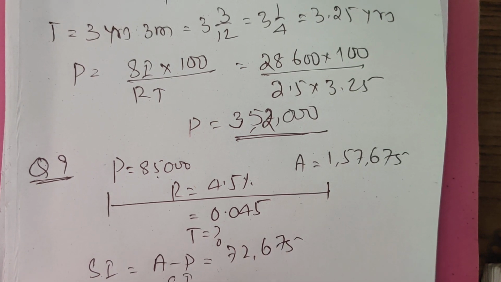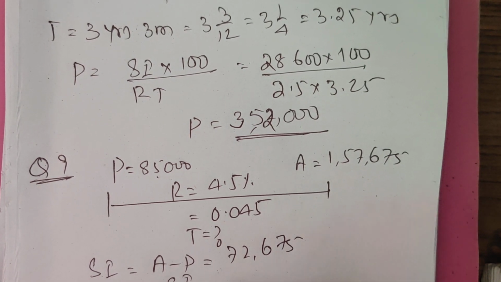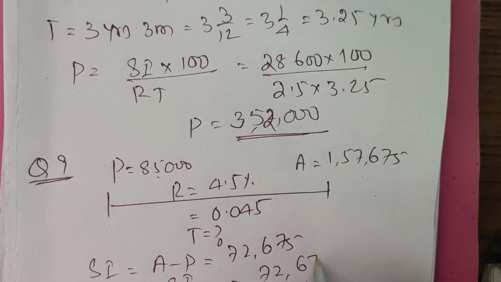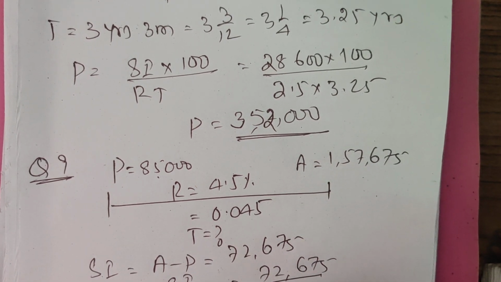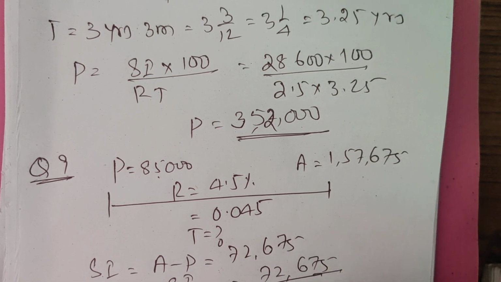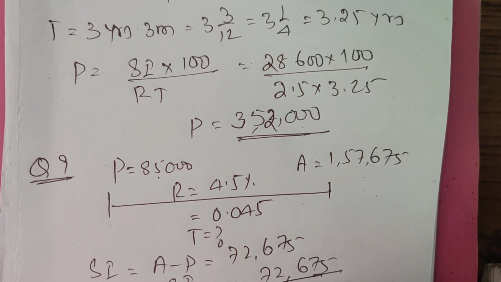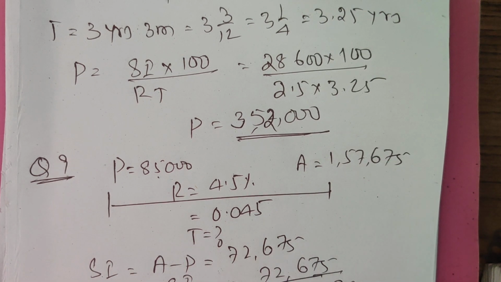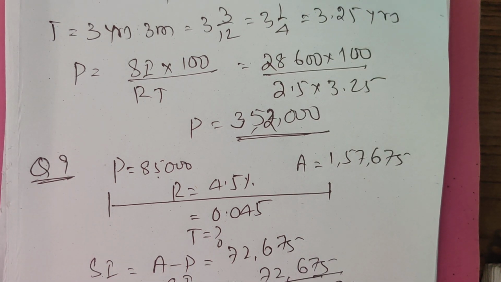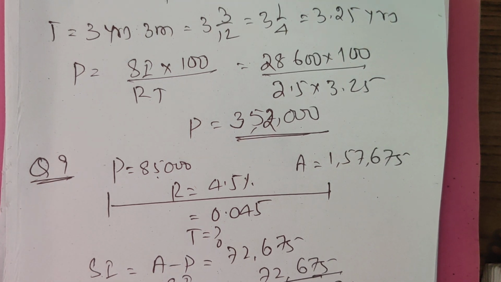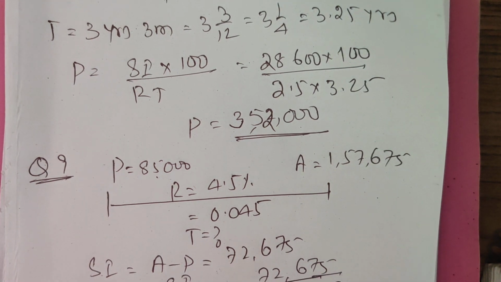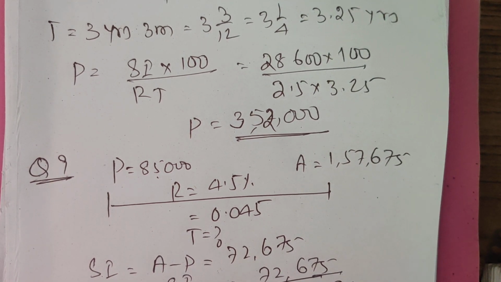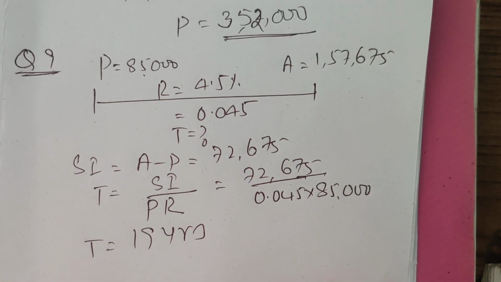Time is equal to simple interest divided by principal into rate. 72,675 divided by 85,000 into 0.045 is equal to 19. Time is equal to 19 years.